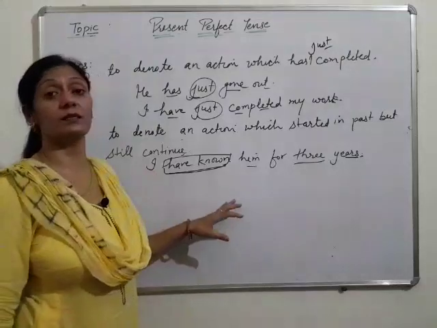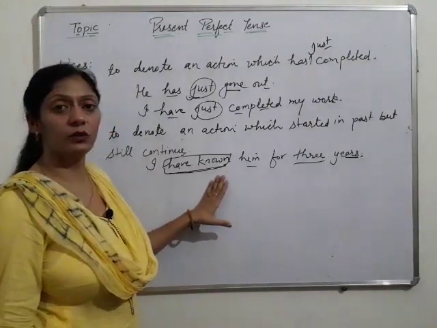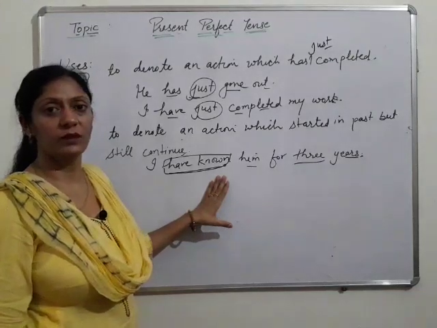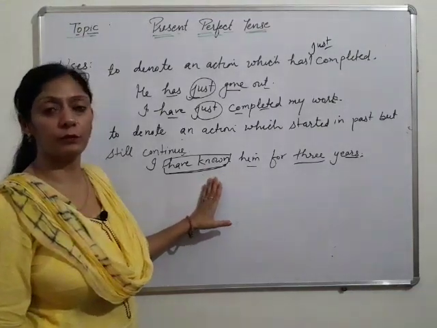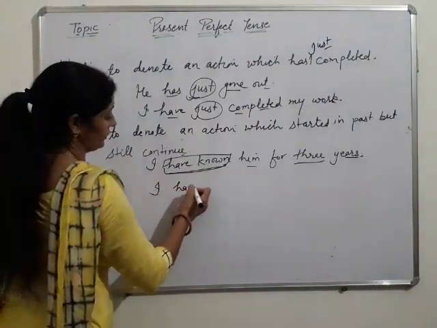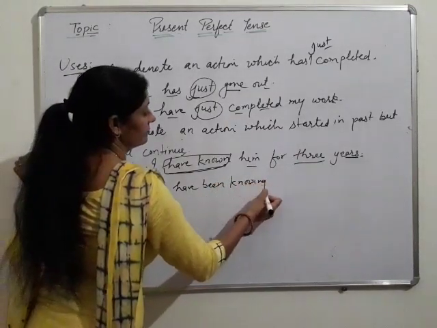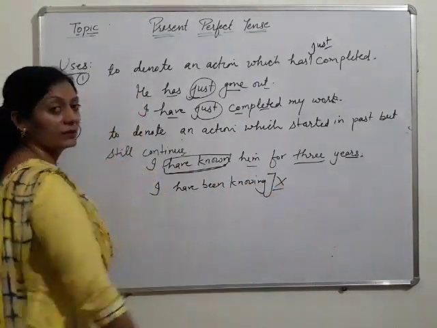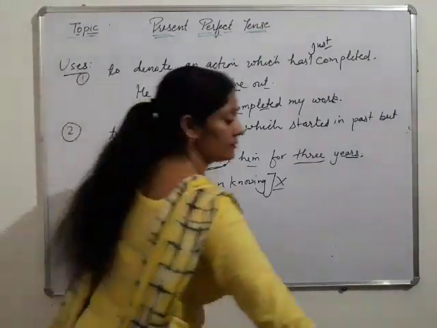The difference is that some verbs are not used with the ing form, and with those verbs we use present perfect. We can't write here I have been knowing. This one is wrong. So we use I have known him for 3 years.